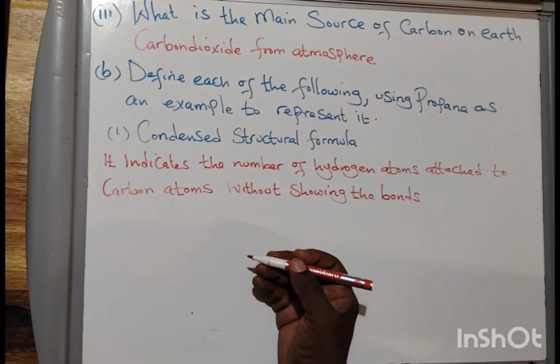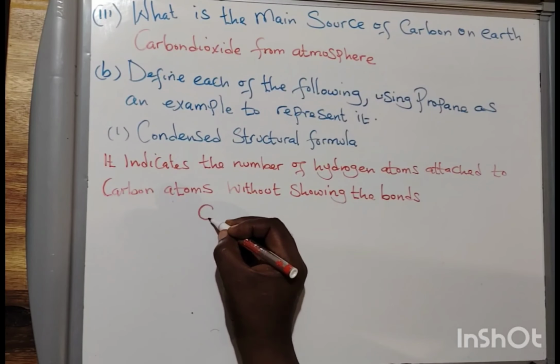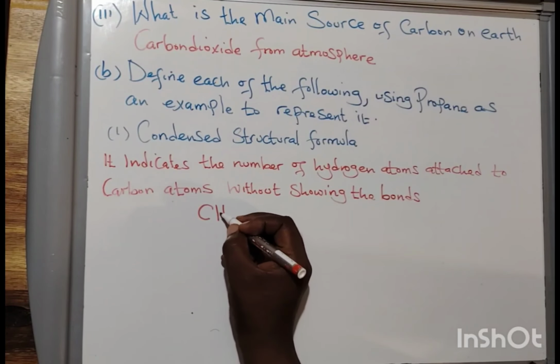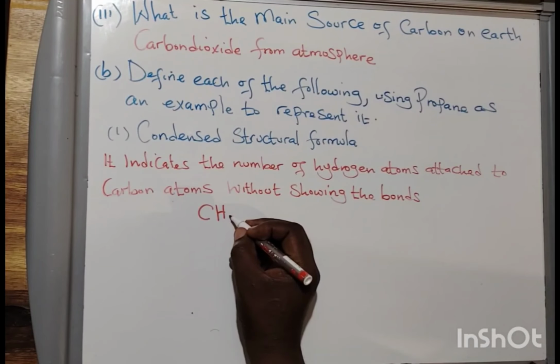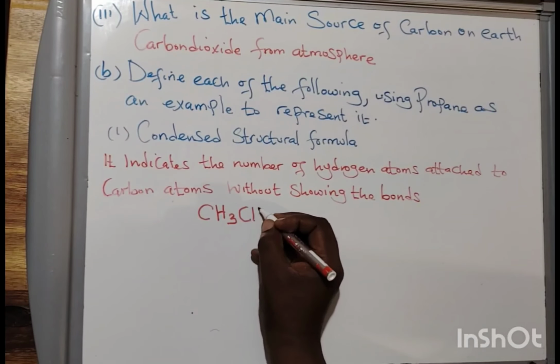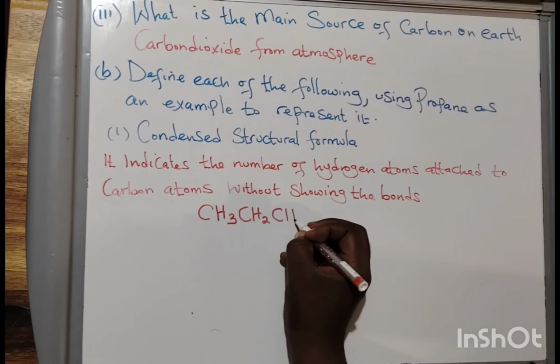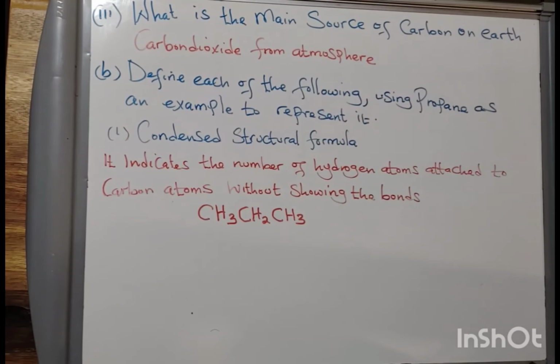So if you're indicating a condensed structure, you write the carbon atom, then you indicate the number of hydrogen atoms attached. Then you write the second carbon atom, which has 2, and you write the third one, which has 3. The formula you are seeing now is the condensed structure formula of propane.